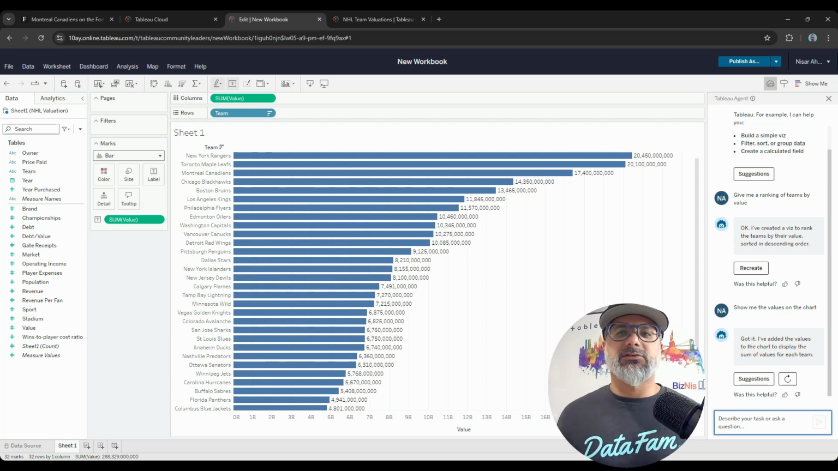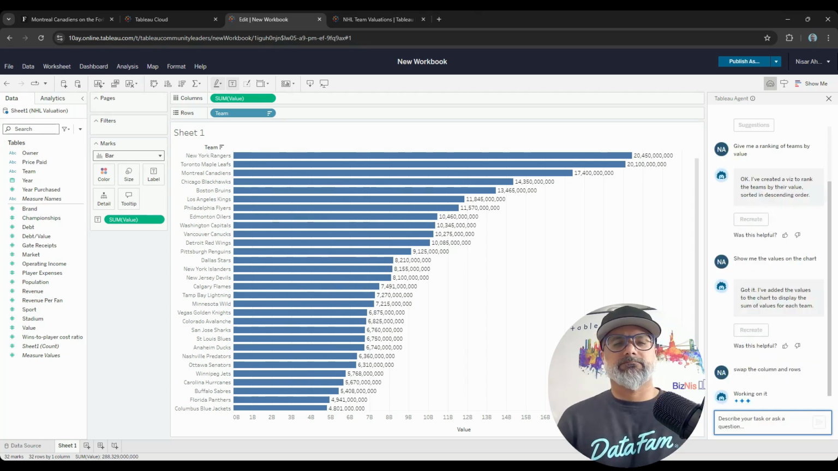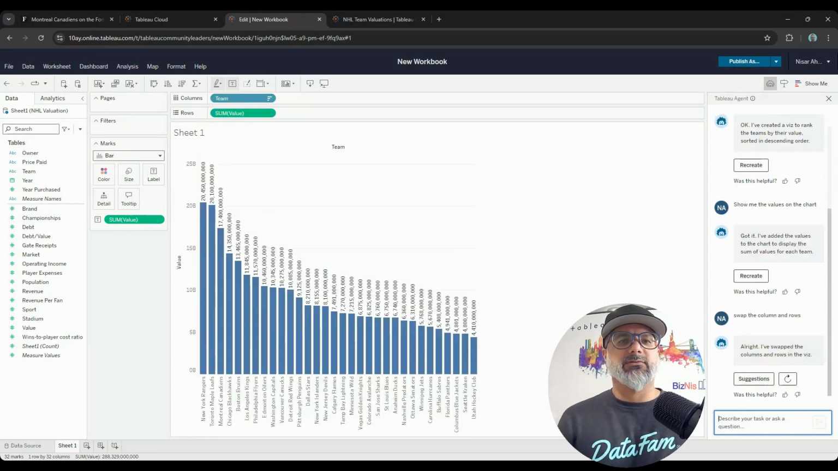But this is also something I knew I'd want to show. What if I wanted to change the direction? This has the team in the rows. If I want to put it in the columns and have it go the other way around, swap the columns and rows. It does take a few moments for it to work, but it does get you what you need. So this is great.